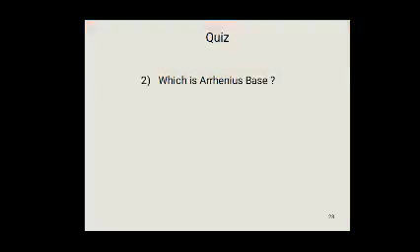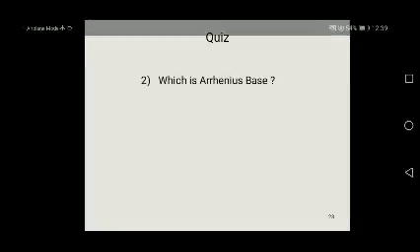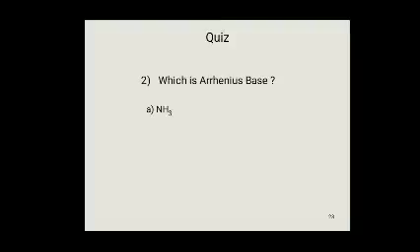Next question. Which is an Arrhenius base? A. Ammonia, B. Calcium oxide, C. Sodium hydroxide, D. HCl.